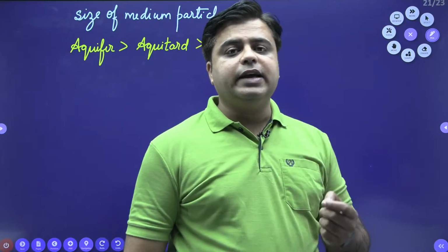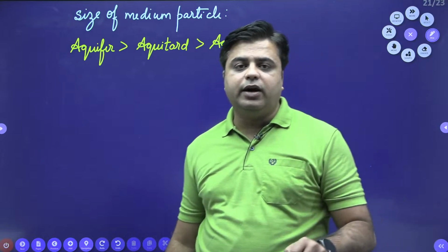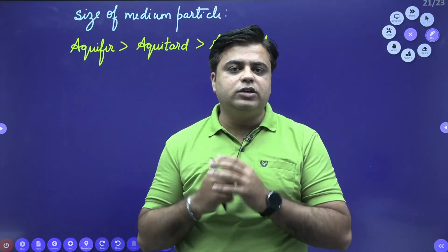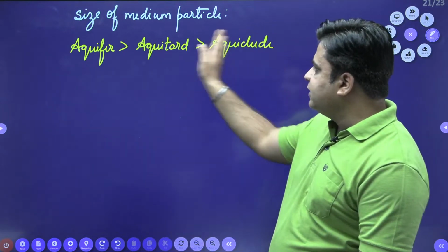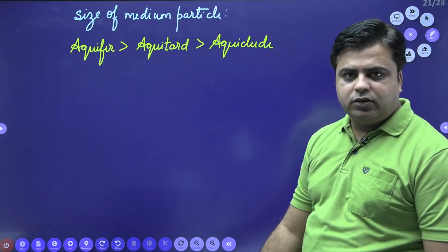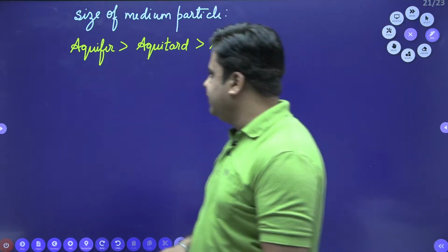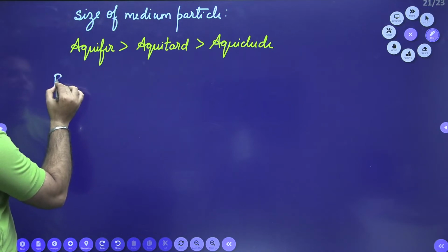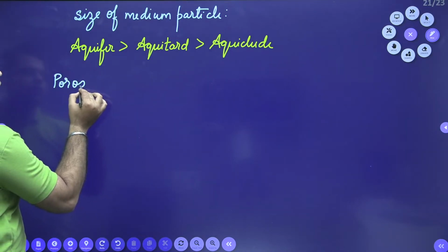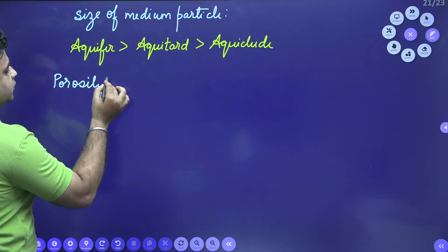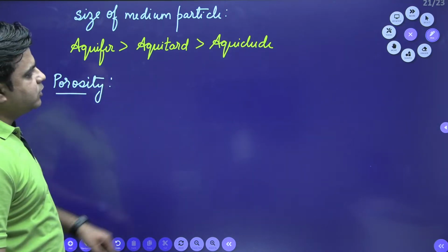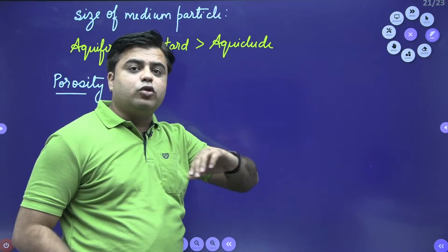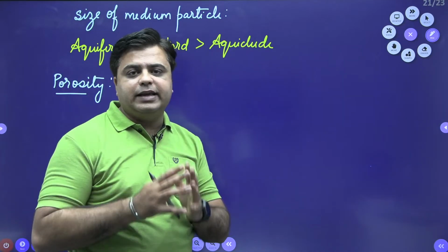Based on the size of the particle, we can also write down the relation between porosity and permeability of these geological formations. If the size of the medium particle for aquiclude is least, it means porosity for aquiclude is the highest.